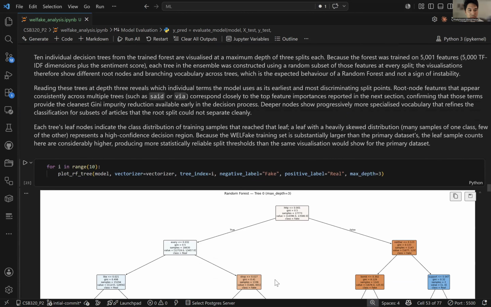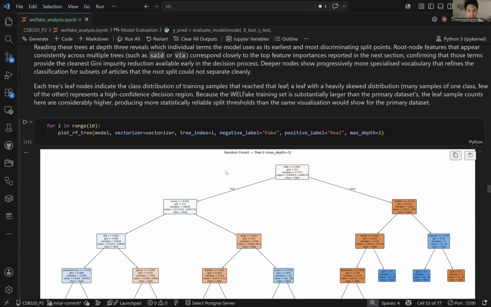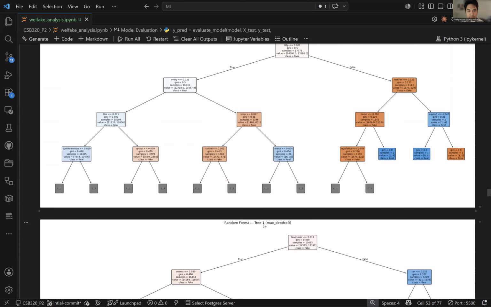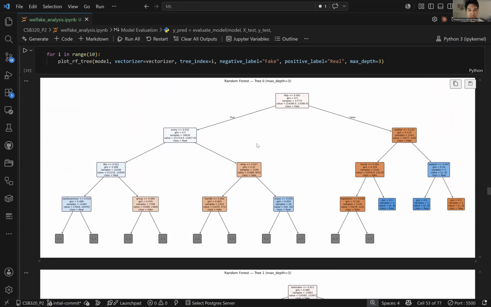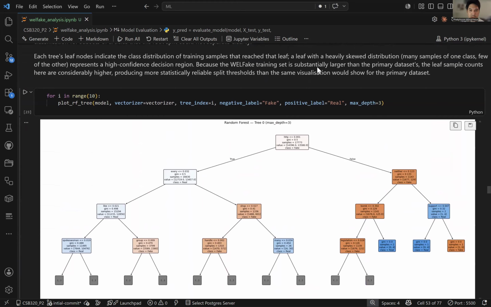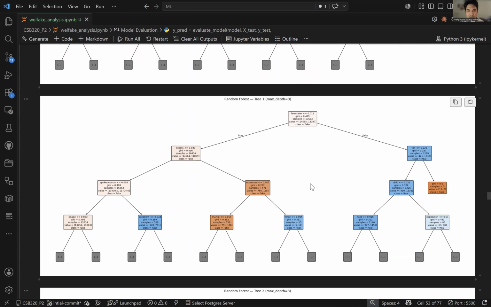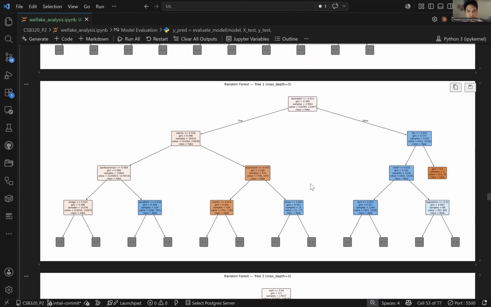So here I created 10 graphs, representations of my trees. This is just 10 out of the 200 distinct trees that it created. I'm not gonna go through all of them, just gonna look at this one here. And so when it looks at "lawmaker", it's saying, well, okay, if the threshold is less than or equal to this number, it's going to go here.